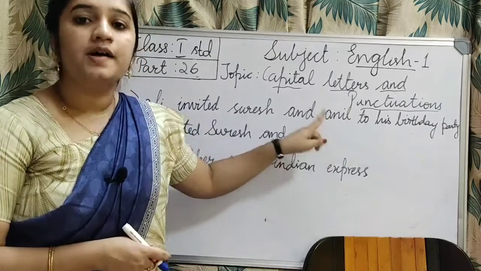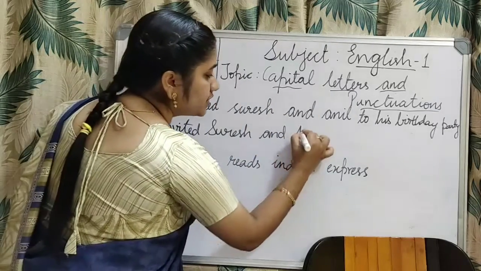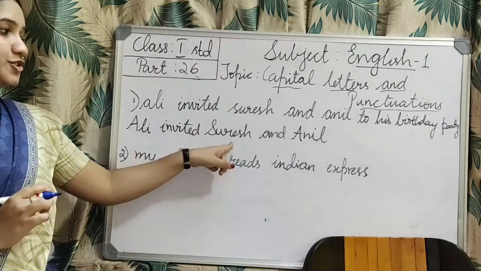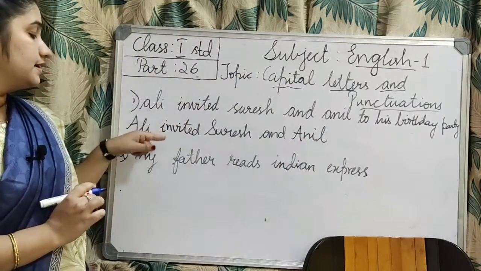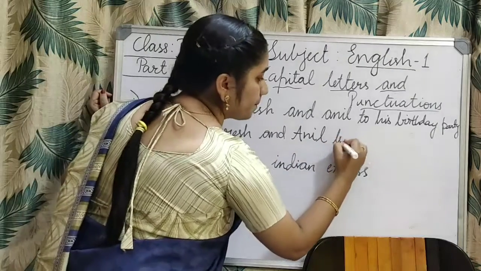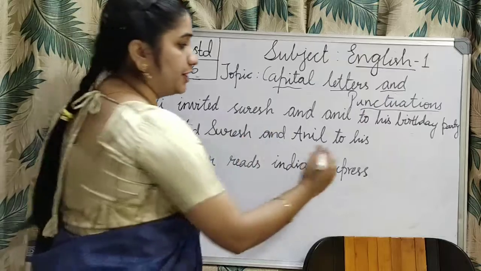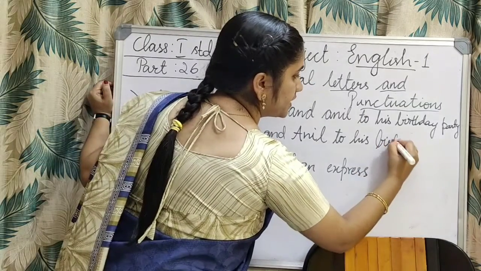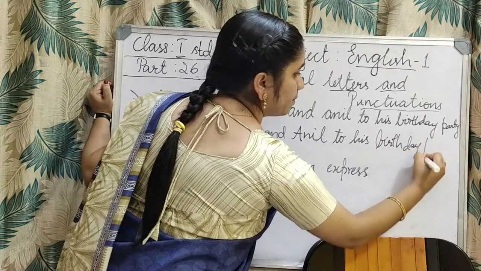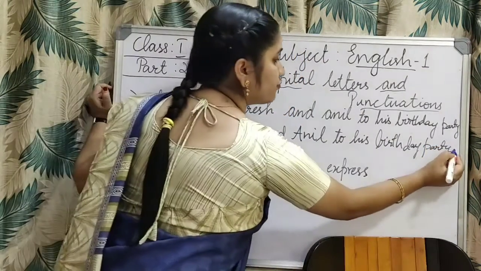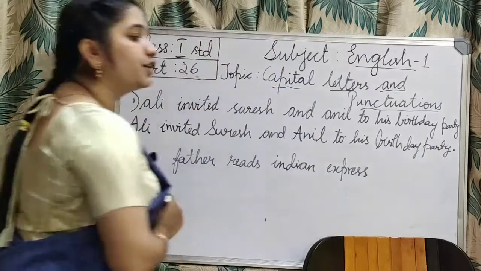Anil is the name of a person. So for that I have to use a capital letter. Anil. Ali invited Suresh and Anil to his birthday party. So that is the sentence, and you have to end the sentence with a full stop. Don't forget to end the sentence with a full stop.